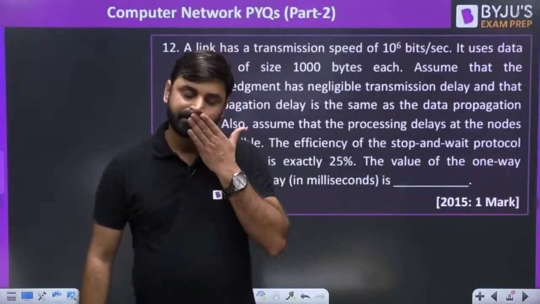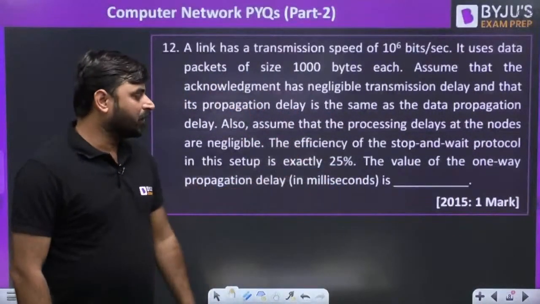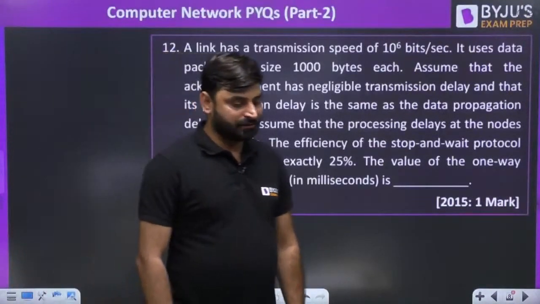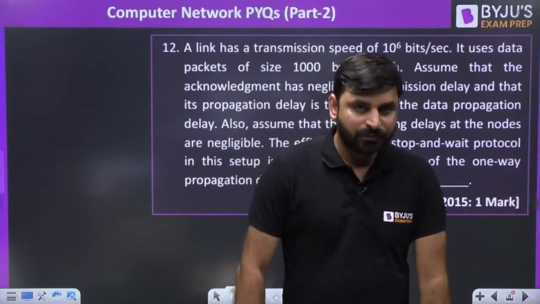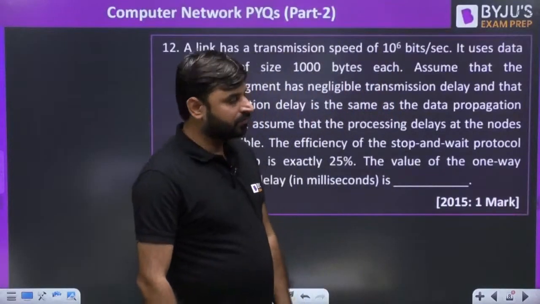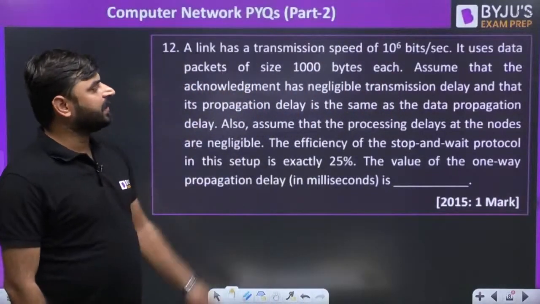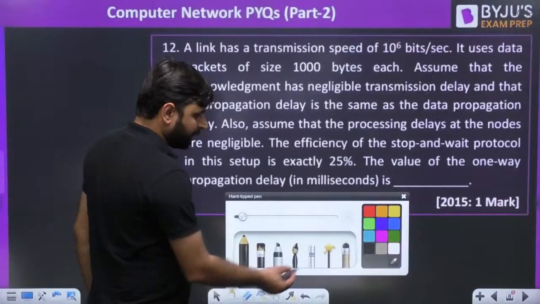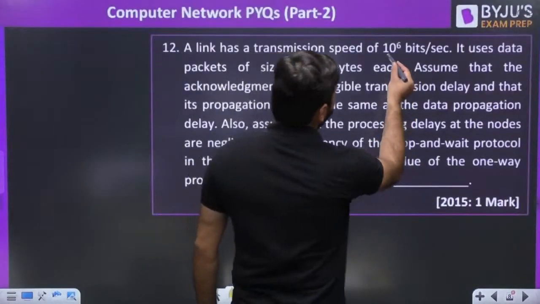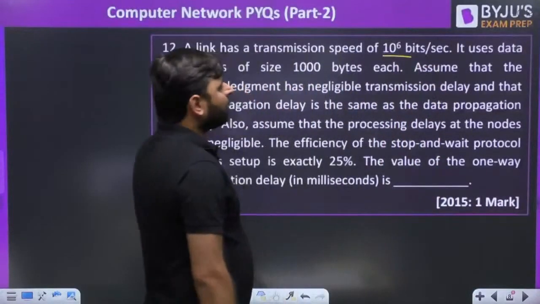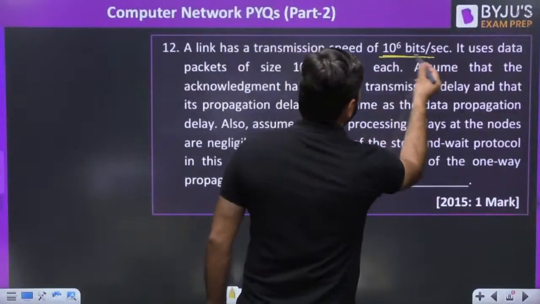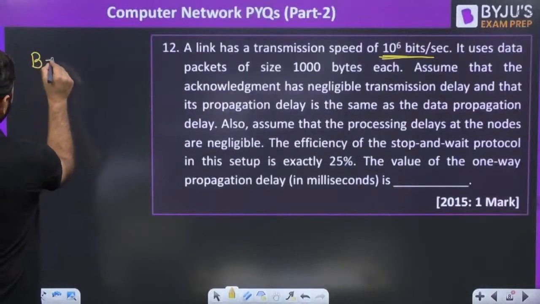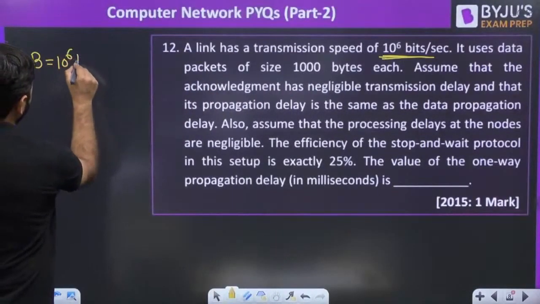This is question number 12. This question is GATE 2015. First of all, read the question. A link has a transmission speed of 10 power 6 bits per second. Transmission speed means bandwidth is given. Bandwidth is given here: 10 power 6 bits per second.